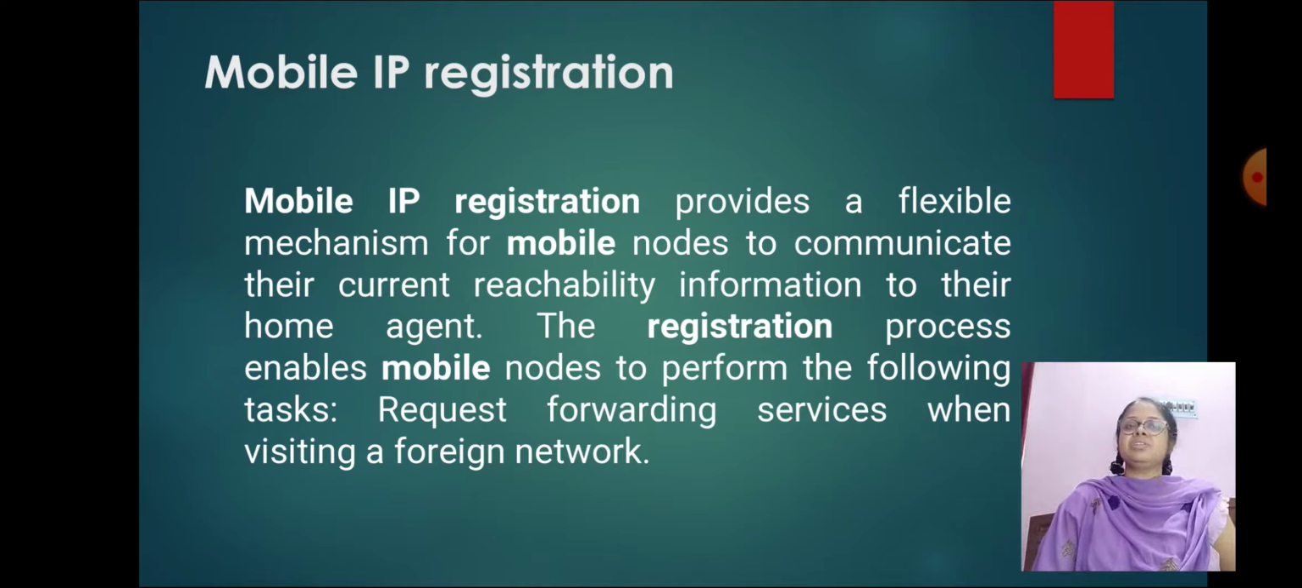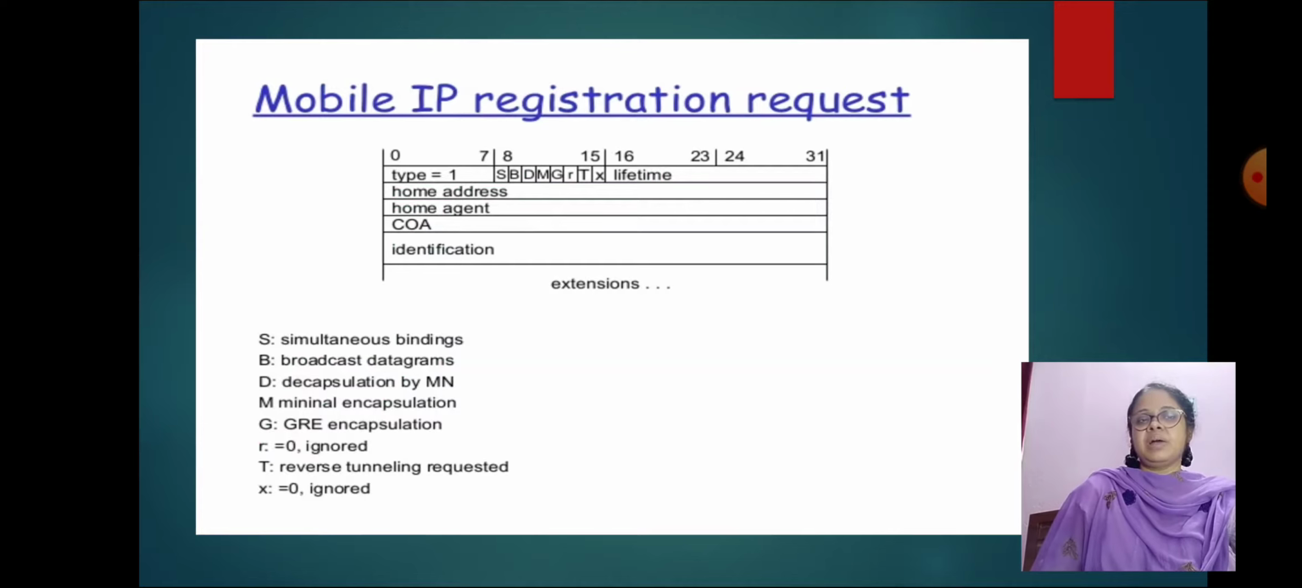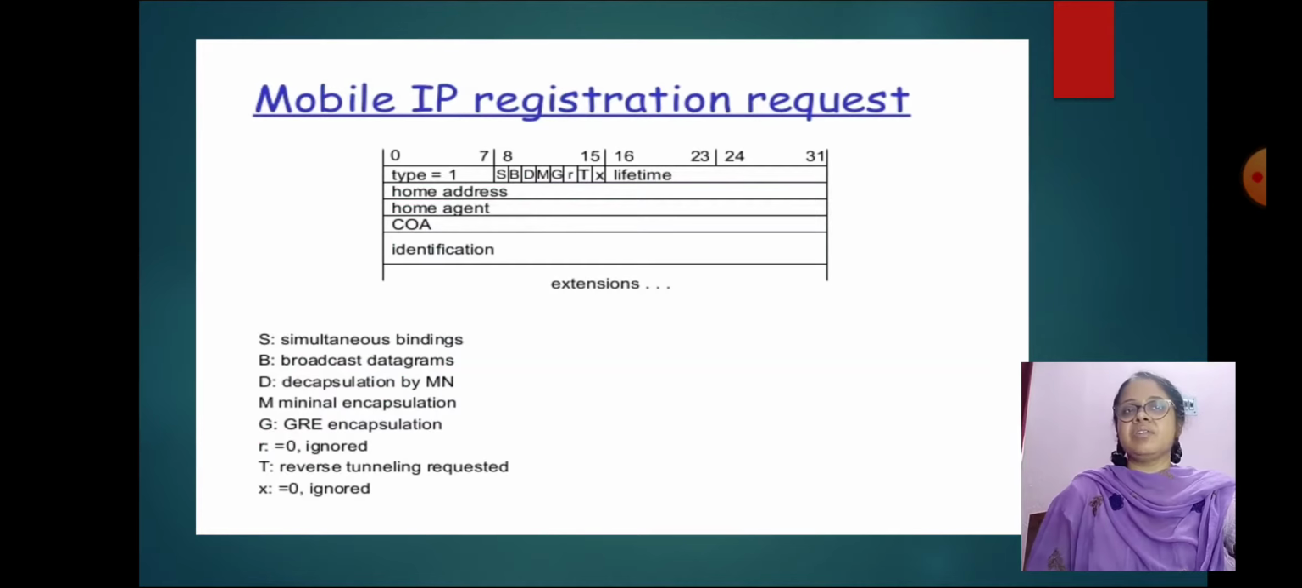The registration process also enables mobile nodes to register with multiple foreign agents, deregister a specific care of address while retaining other mobility bindings, and discover the address of a home agent if the mobile node is not configured with this information. This is the diagrammatic representation of the mobile IP registration request.